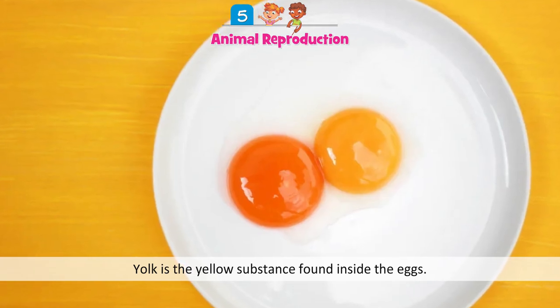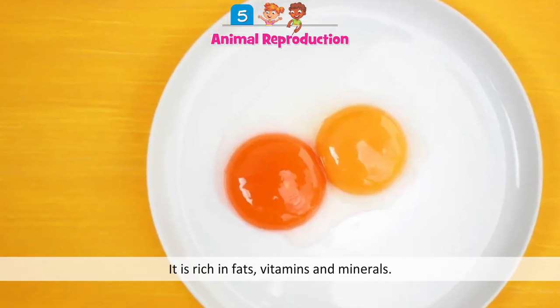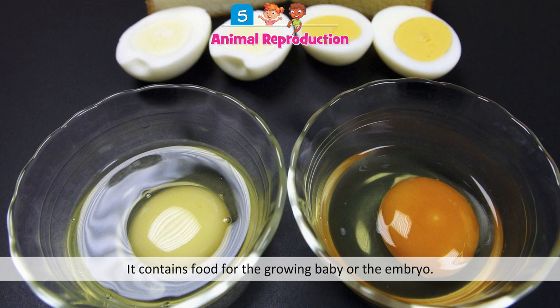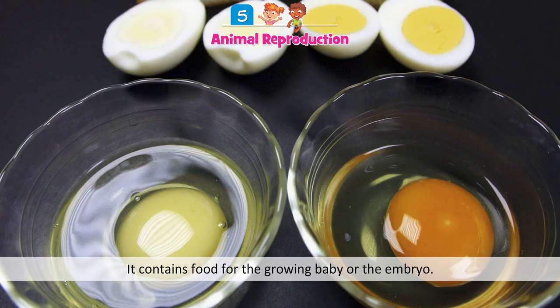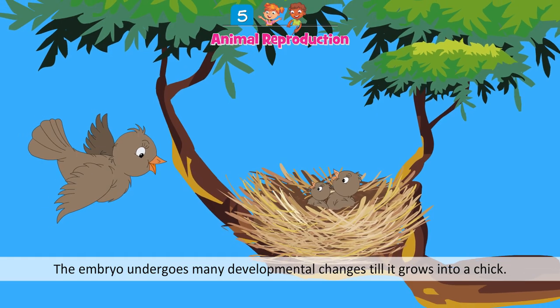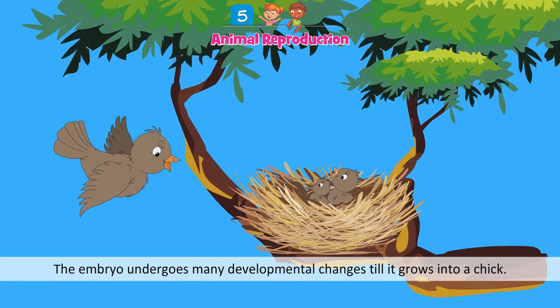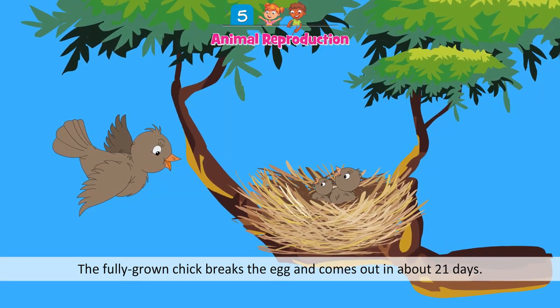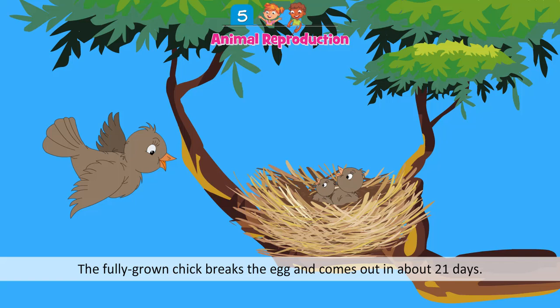Yolk is the yellow substance found inside the eggs. It is rich in fats, vitamins, and minerals. It contains food for the growing baby or the embryo. The embryo undergoes many developmental changes till it grows into a chick. A fully grown chick breaks the egg and comes out in about 21 days.